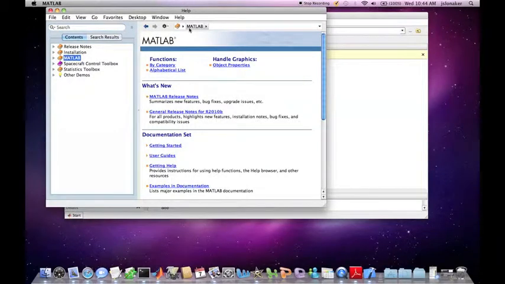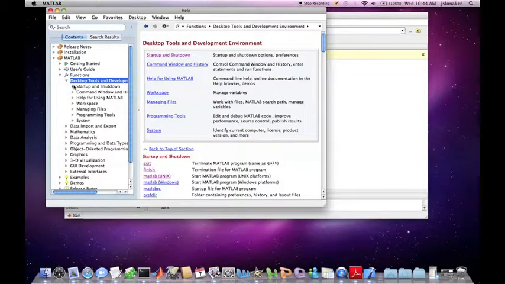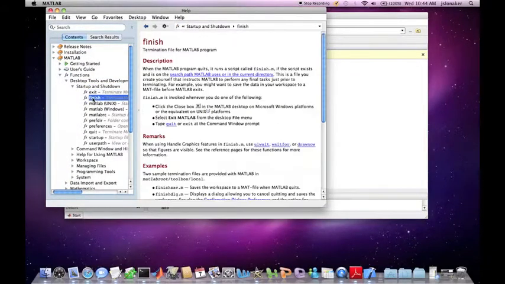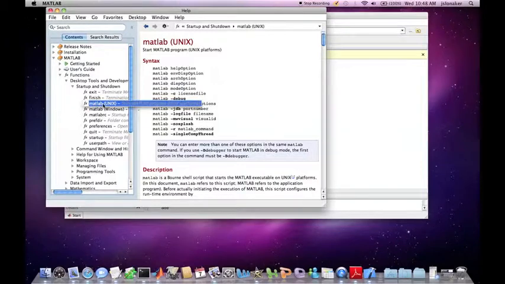The MATLAB Help window is really useful because it lists and gives you descriptions of not only every function MATLAB has, but also all of your toolboxes. If you expand MATLAB and then Functions, you can explore all of MATLAB's built-in functions. If you collapse that, you can also see the demos that MATLAB has built in.